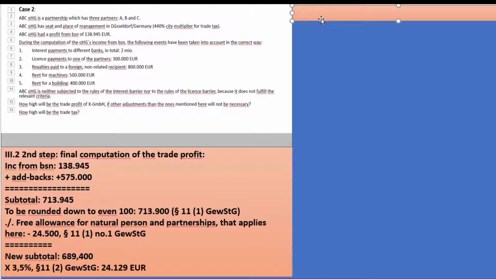And now the last step is the computation of the trade tax.